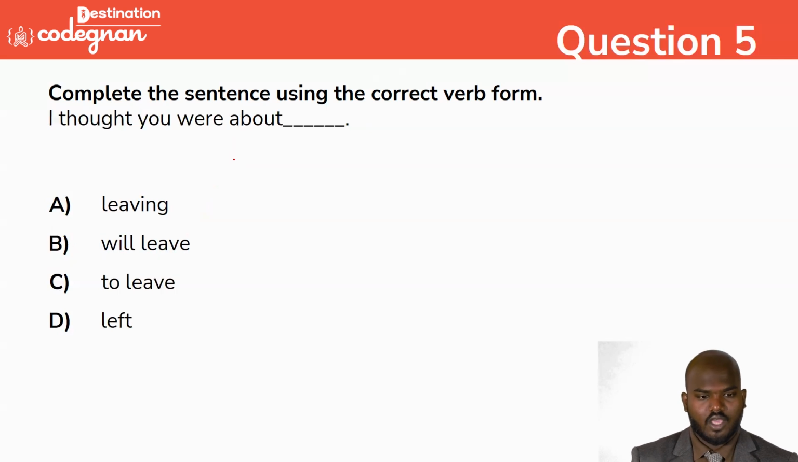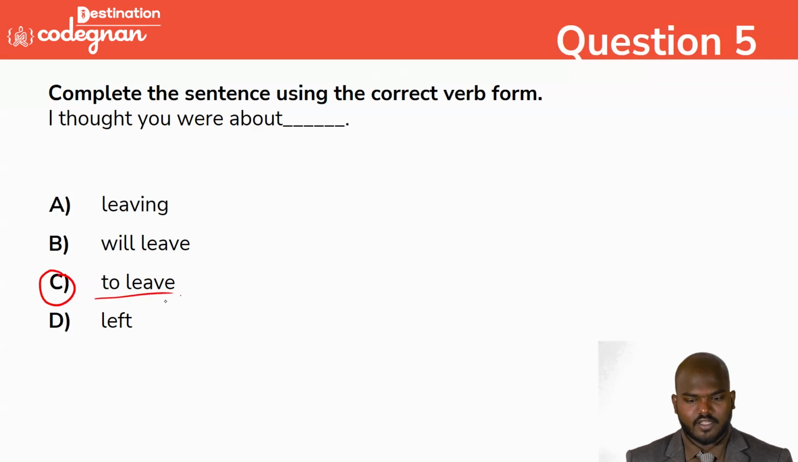Okay, and the next one: I thought you were about dash. You were about leaving. You were about will leave. You were about to leave. And left. I thought you were about left. This is a sound-alike word, but here the answer is option C.